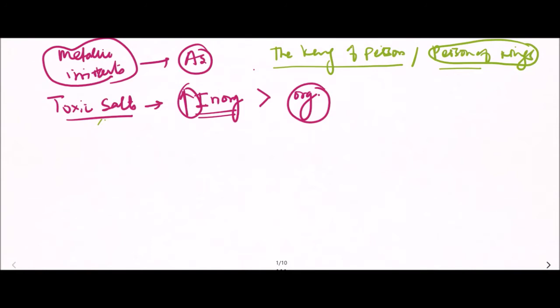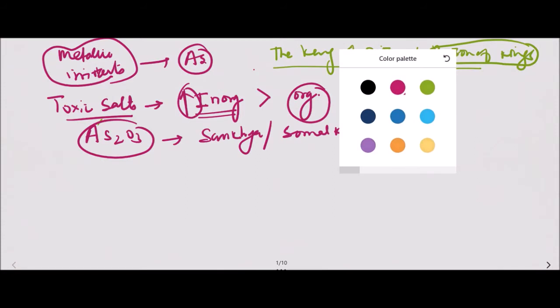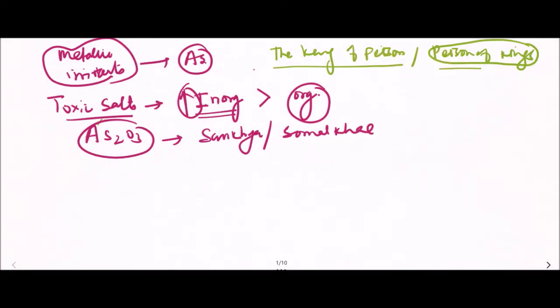Now the first salt is arsenic oxide. It is also known as Sankhya or Somalkar. Sankhya and Somalkar are other names for arsenic oxide.